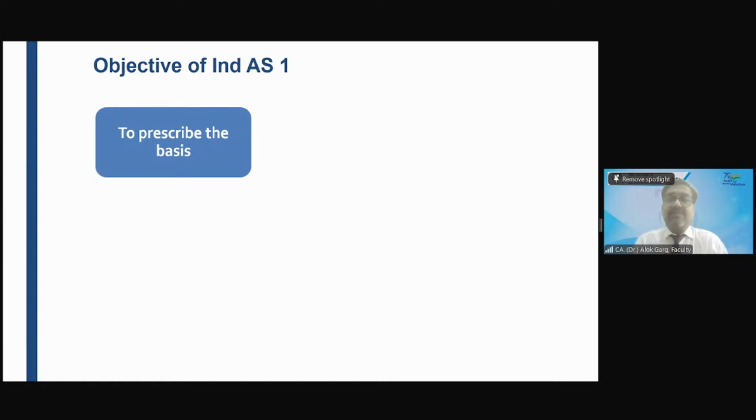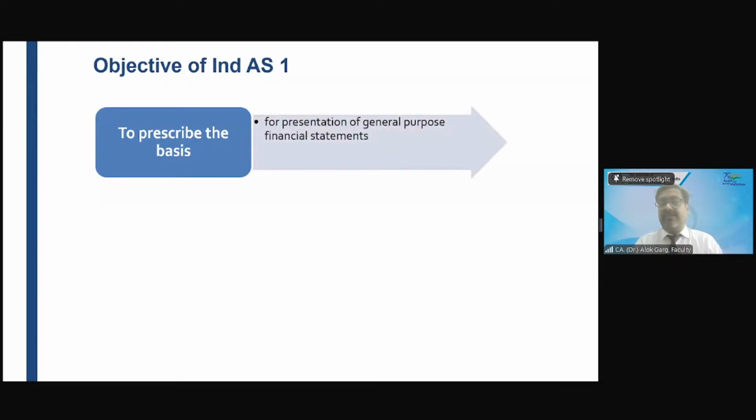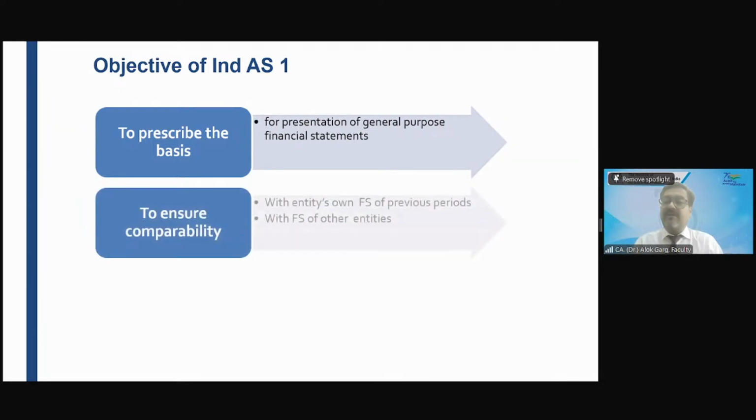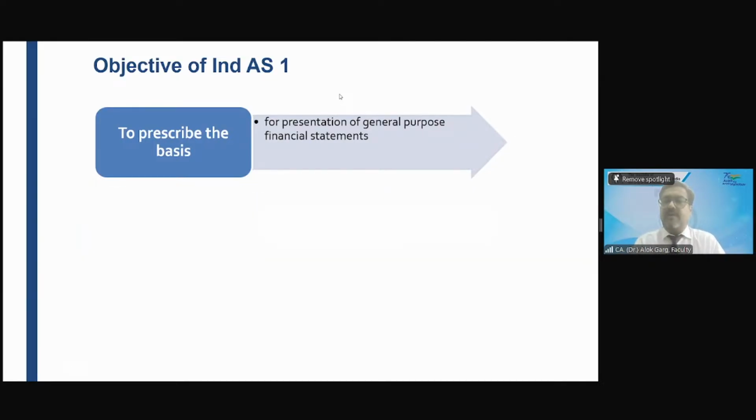What is the objective of this standard? To prescribe the basis for presentation of general purpose financial statements. It ensures comparability with the entity's own financial statements of previous periods and with the financial statements of other entities. Talking about the first aspect first: basis for presentation of general purpose financial statements. What is meant by general purpose financial statements?